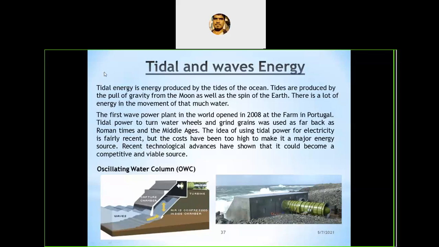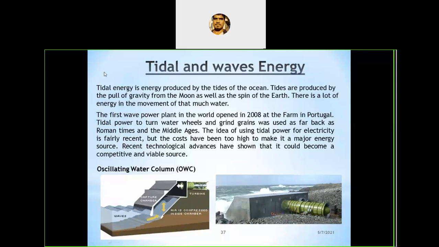On the bay we extract the tidal power. If you go further into the ocean, the main ocean center, there are waves. From those waves we can also extract energy. That is called wave energy. Tidal energy is different and wave energy is different.